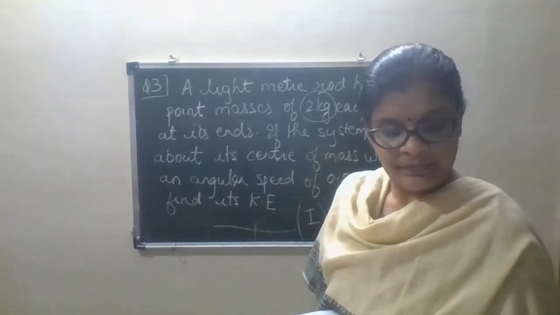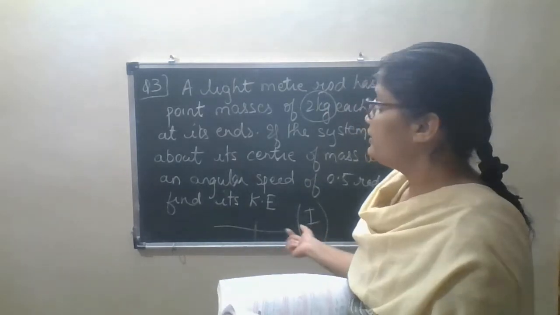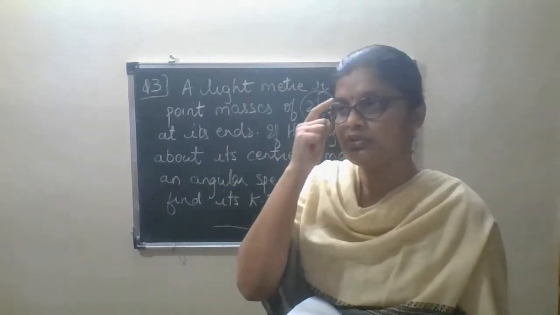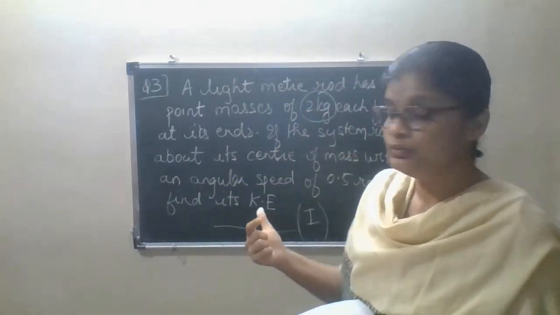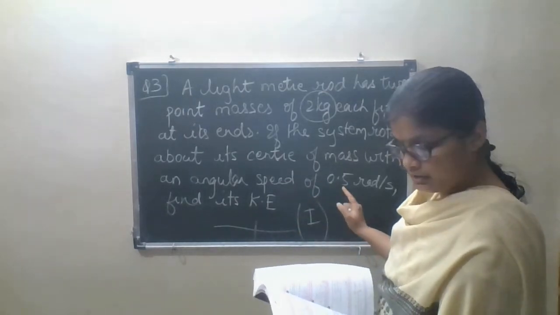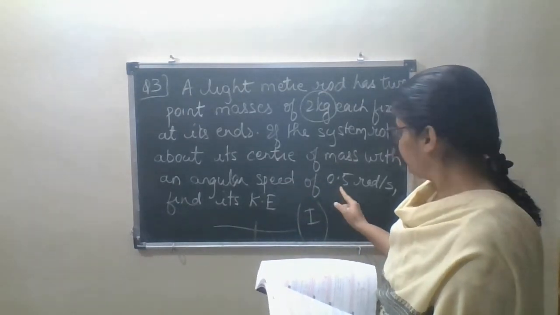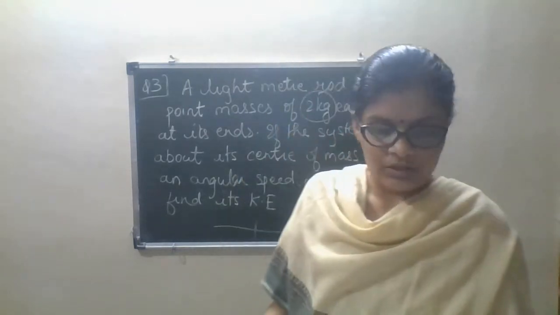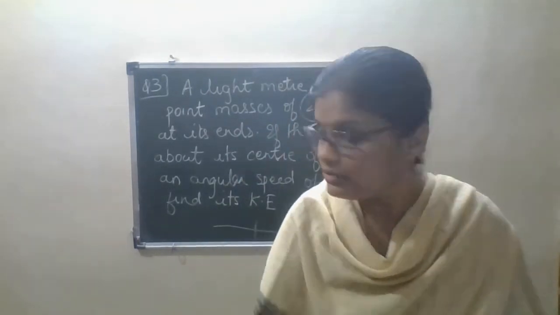Okay, and then kinetic energy is nothing but half I omega square. And what will be the value you are going to substitute for omega? Omega is nothing but 0.5. Then take the square of this 0.5. You will get the kinetic energy of that. Okay, the problem is simple, but still I will solve it on a board.